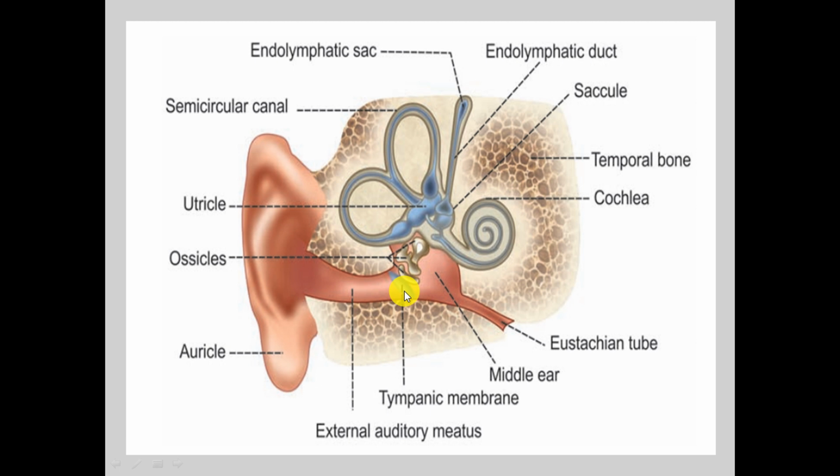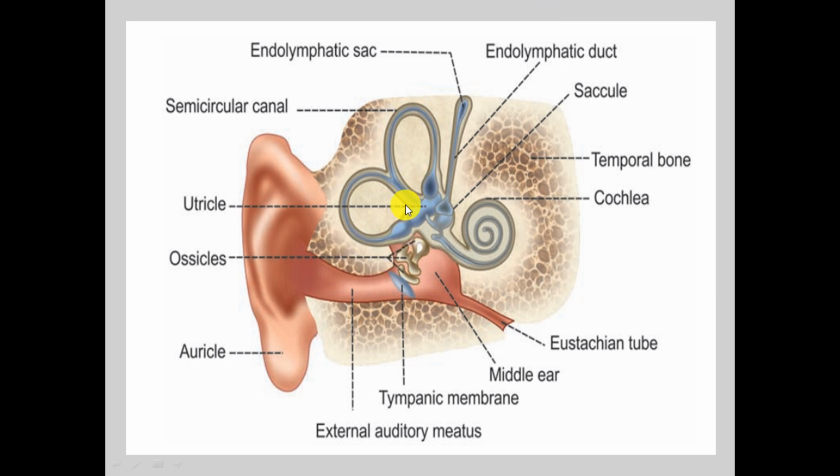Here the first part is your eardrum, tympanic membrane. Second is your ossicles. These are the ear bones, named malleus, incus and stapes. And one more structure is there, that is your Eustachian tube. This Eustachian tube is opening into the nasopharynx. It is also the part of middle ear. Next, after the middle ear we move to the inner ear. Inner ear is the innermost part of the ear.